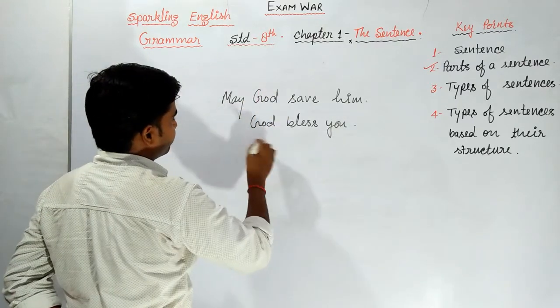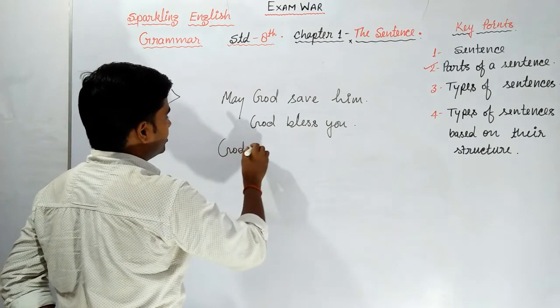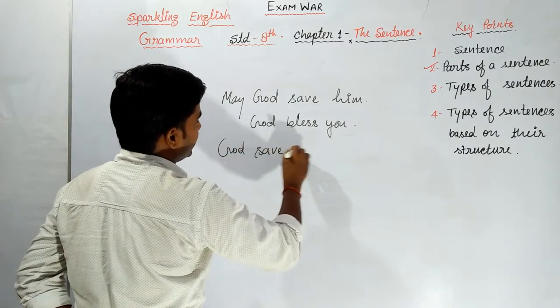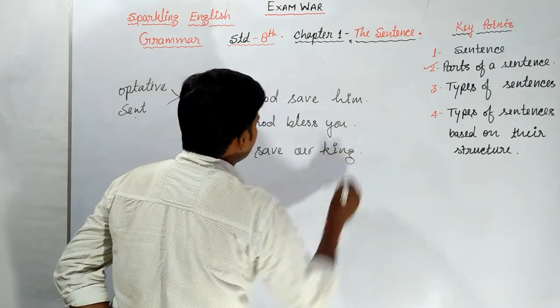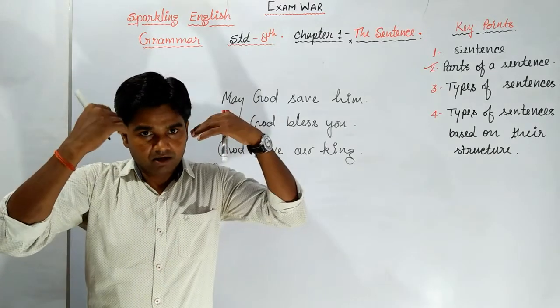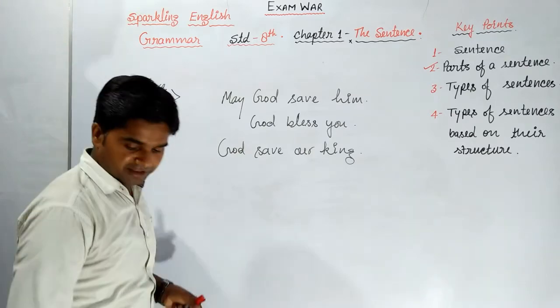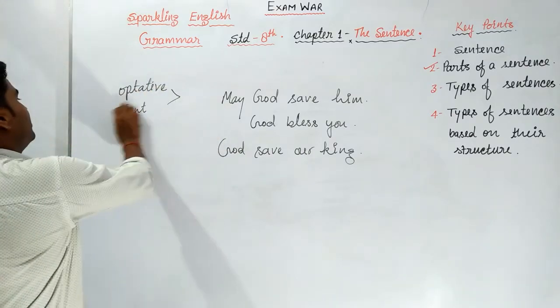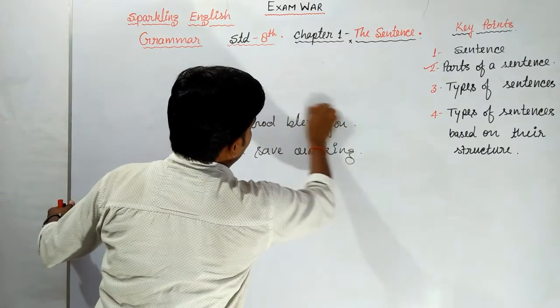Or we can write, God save the king. So these types of sentences, when we pray for someone, when we wish for someone, are called optative sentences. So these are the 5 types into which sentences can be classified.